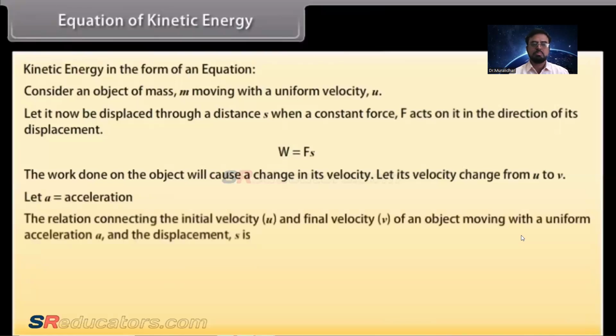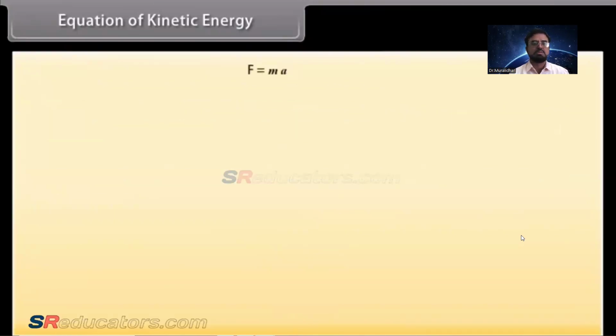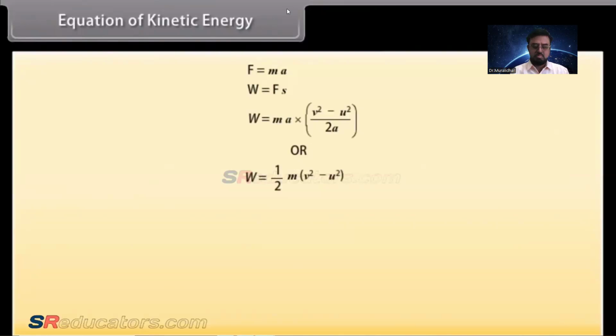The relation connecting the initial velocity u and final velocity v of an object moving with a uniform acceleration a and the displacement s is v square minus u square equal to 2as. This gives s is equal to v square minus u square whole upon 2a. We know that F is equal to ma. So by using values of F and s in the equation of work, we get W is equal to ma into v square minus u square whole upon 2a. Here we can cancel out the a and a.